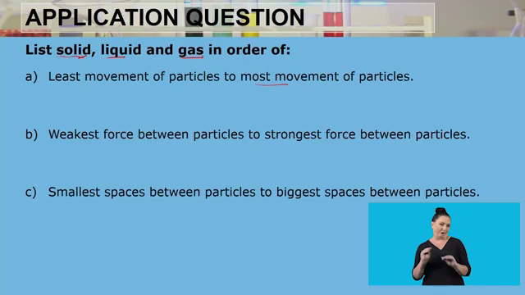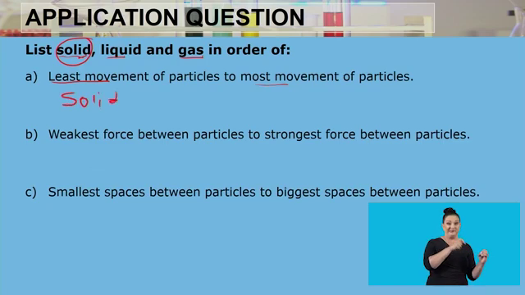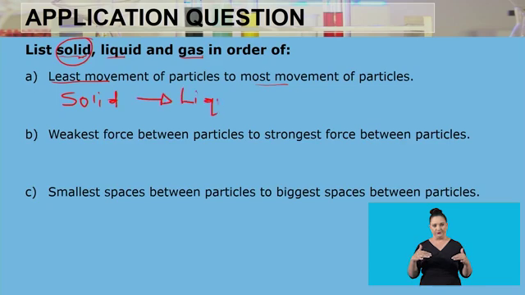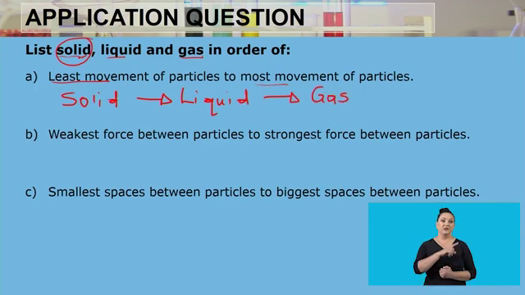So we know that the least movement is the solid particles, they are just vibrating. They are not moving around. So therefore, their movement is the least. So therefore, this is going to be a solid. From a solid, you're going to go to a liquid. And from a liquid, you're going to go to a gas. So as you're moving from solid, liquid to gas, the movement of the particles is increasing.